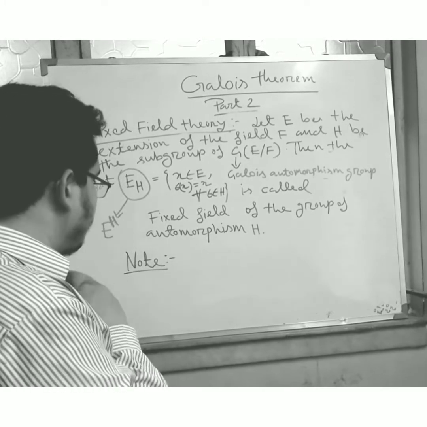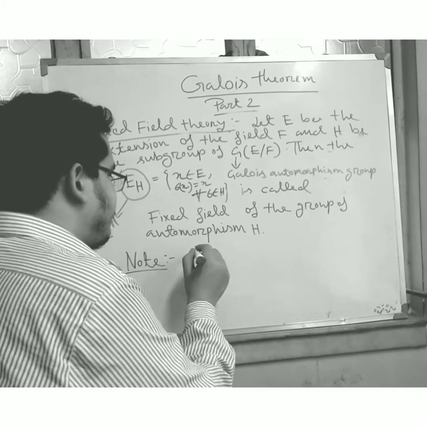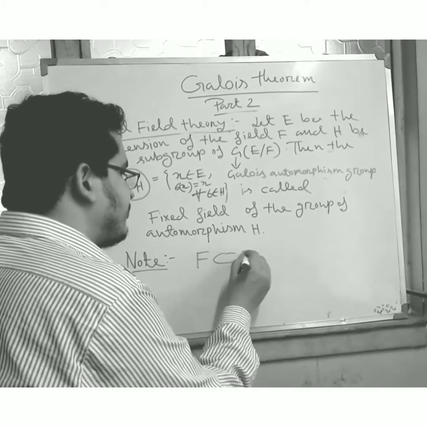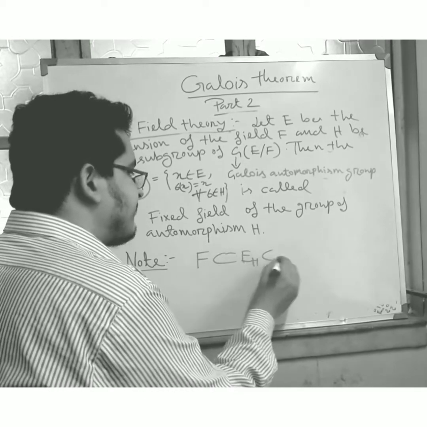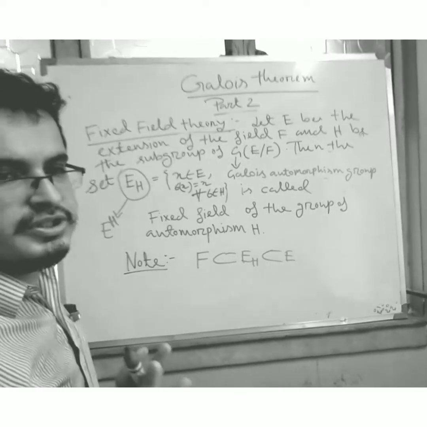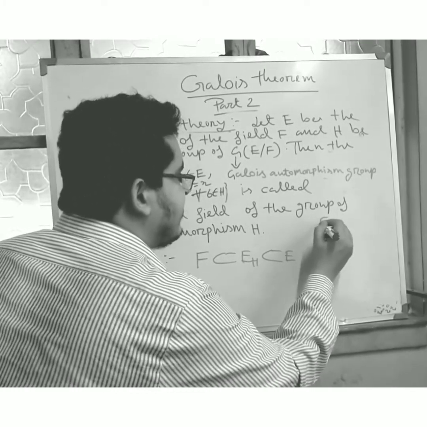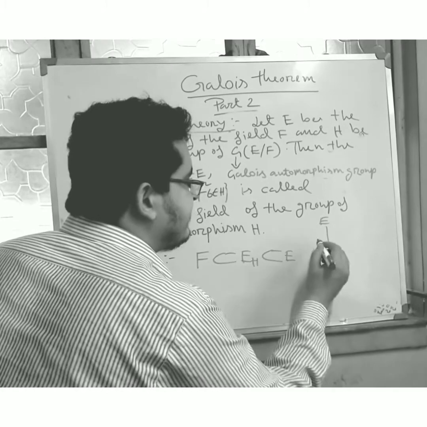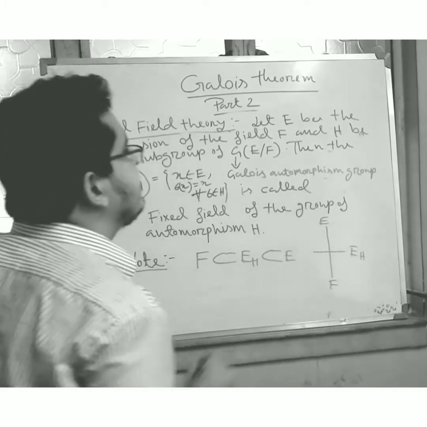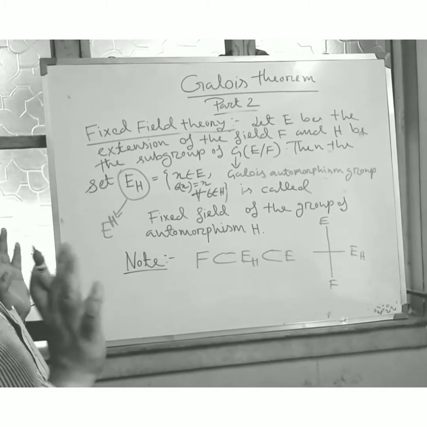So friends, note: F is a subset of E_H, which is a subset of E. If it is a field extension, E_H lies in here. I hope I can clear the total concepts.